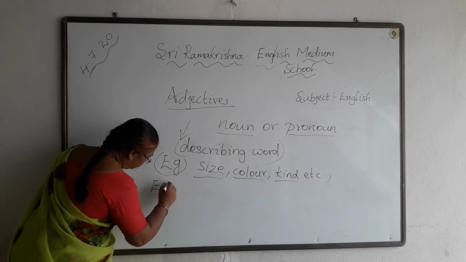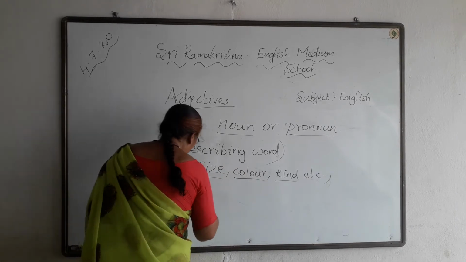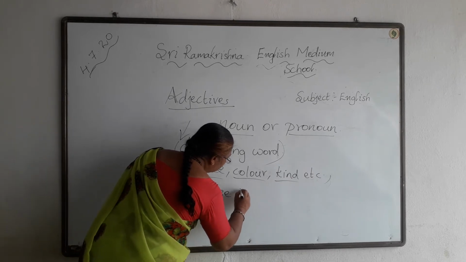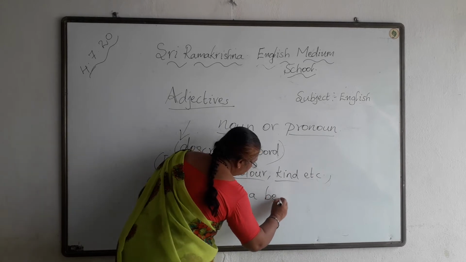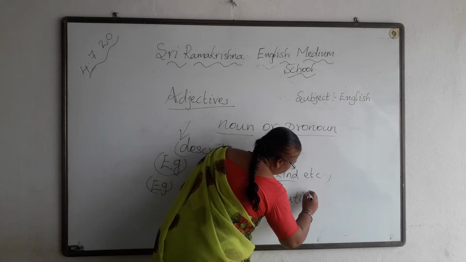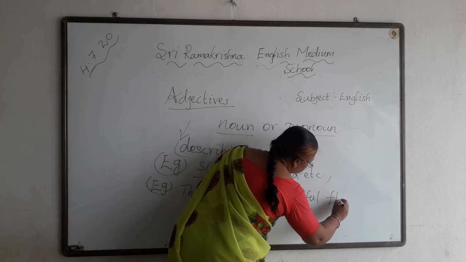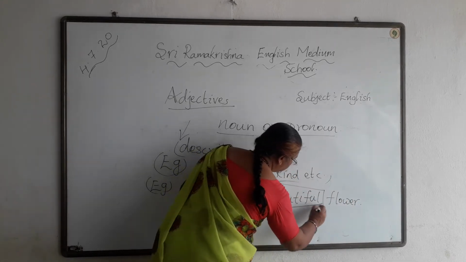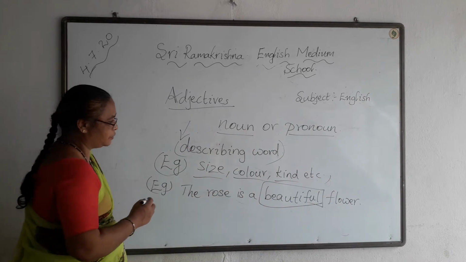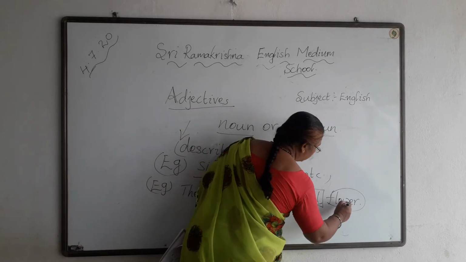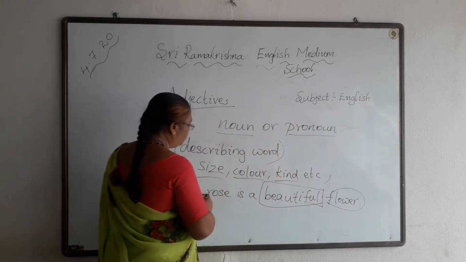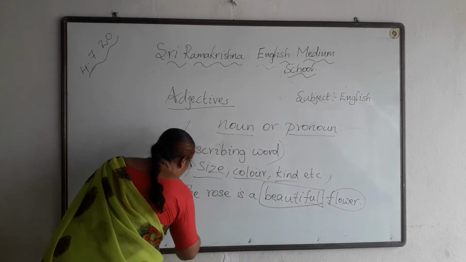Example: the rose is a beautiful flower. So here beautiful is the adjective. Flower is the noun and it qualifies the noun. How is the flower? The flower is beautiful. Beautiful is the adjective.